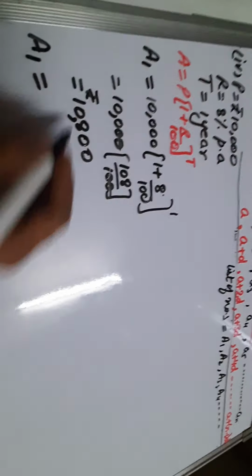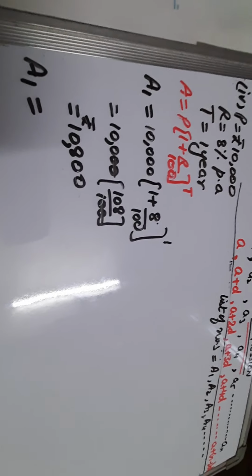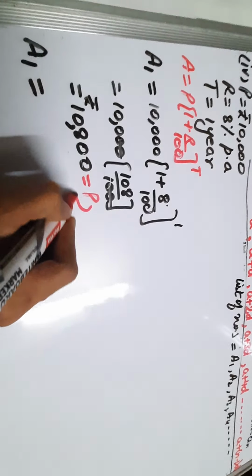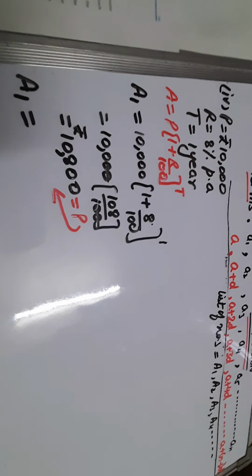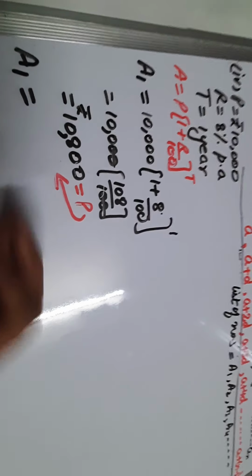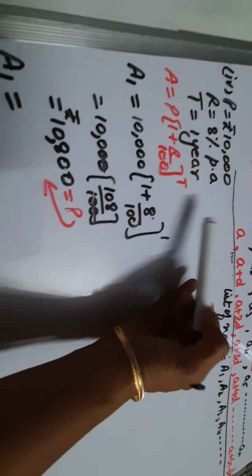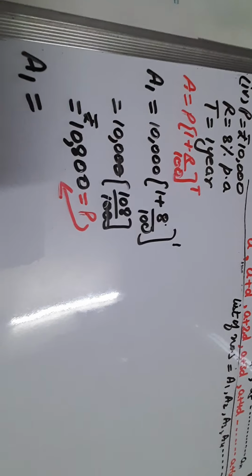So for second year amount, what do we do? For the second year, now we will take this as the principal for the second case. Second case's principal: now we have this many rupees in our account, so this is the principal now. Principal, dear students, is the money which is there in the beginning of the year, which we have at the start.